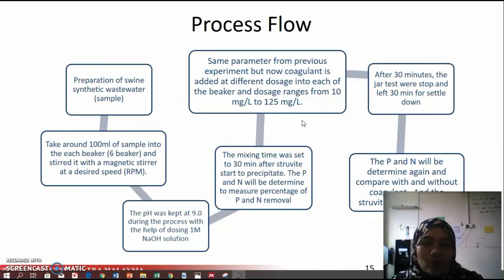And this process flow will be repeated again with different parameters, which is using different molar ratios of the reactants, magnesium and phosphate, and the other one is using different stirring speeds.